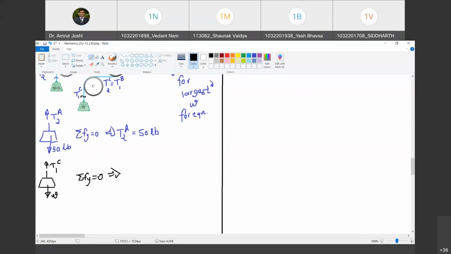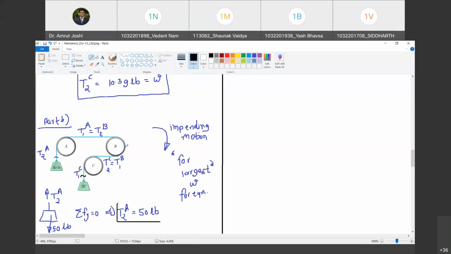Therefore, summation Fy equal to 0 gives me T1 equal to W. Happy? Yes, sir. These are the two results that we obtained following the similar procedure. Okay, there is only one difference: the pipe B is rotating counterclockwise. Do you agree with me? Yes, sir. As the pipe B starts rotating counterclockwise, look at pipe A.